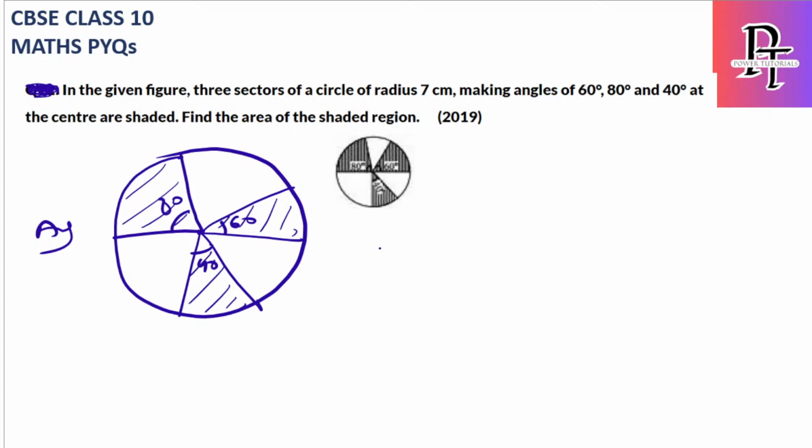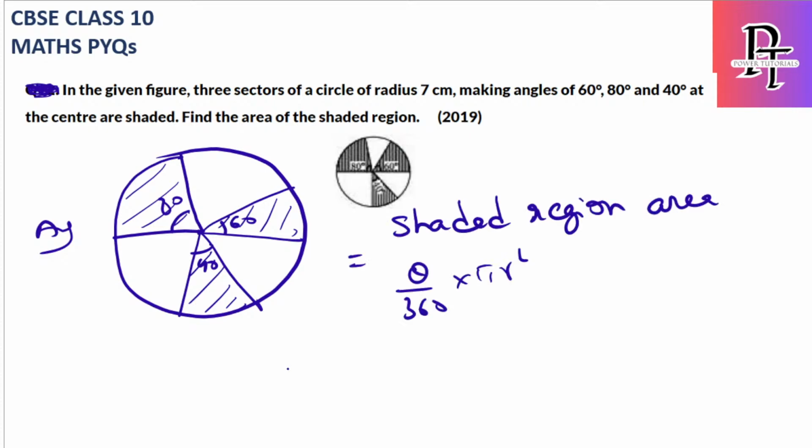So the sector formula is theta by 360 into pi r square. So just add for all 3. It will be 60 by 360 into pi. Did they mention to use anything? If the question doesn't say anything, you have to use 22 by 7. Okay, let's use 22 by 7 into r square. R square is 7 square, plus the other sector, 80 by 360 into 22 by 7 into 7 square, plus the other one, 40 by 360 into 22 by 7 into 7 square.